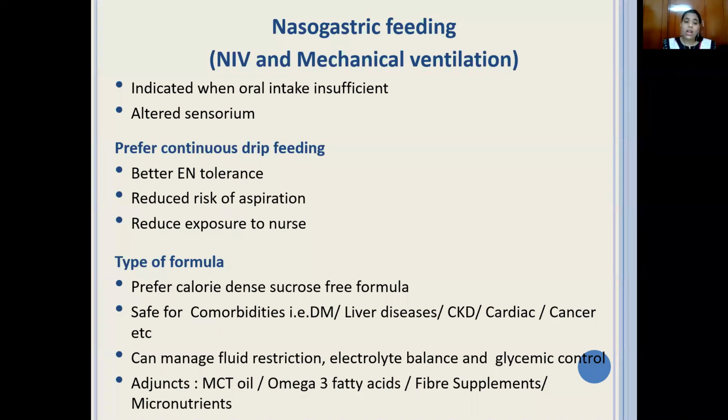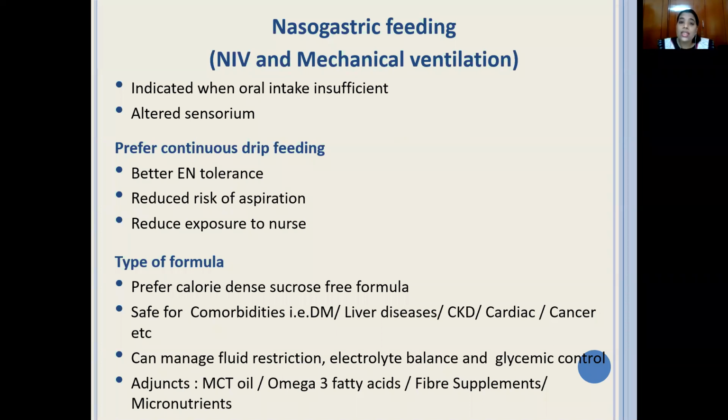Now again, type of formula, I've said it enough. Prefer a calorie dense formula, sucrose free formula, safe for the comorbidities, that can manage fluid restriction, electrolyte balance, glycemic control. What are some of the adjuncts that you can add over here? One can be MCT oil,